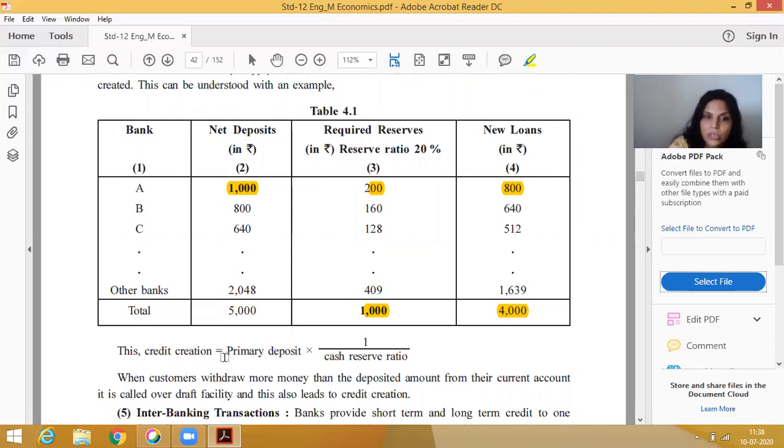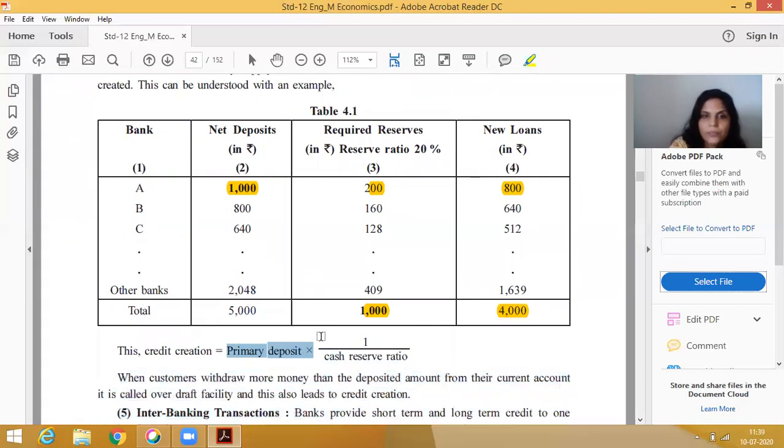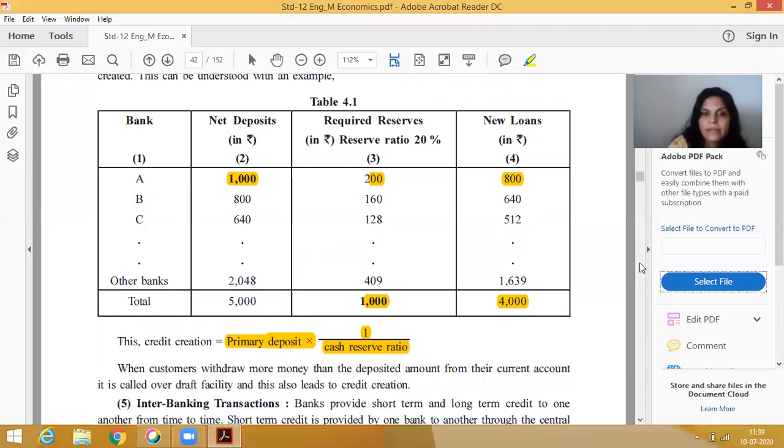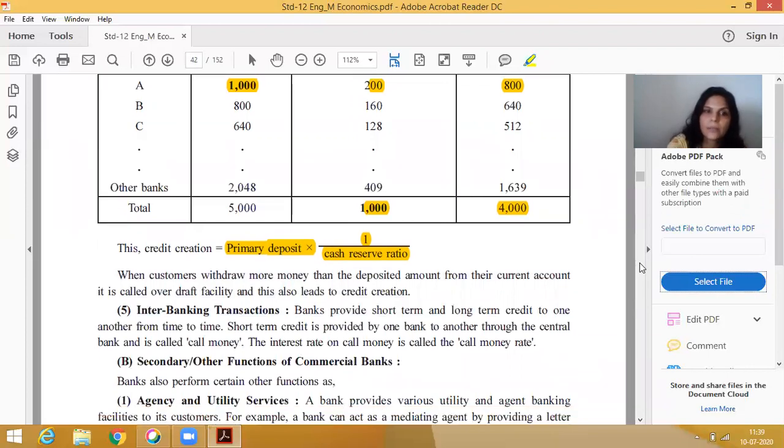Credit creation is equal to primary deposit multiplied by 1 upon CRR. You remember this, 1 upon CRR. It is the formula for credit creation. In a 1 mark question, maybe the question is to write a formula for credit creation. At that time you can write primary deposit multiplied by 1 upon CRR.